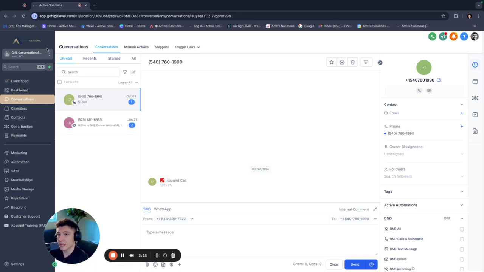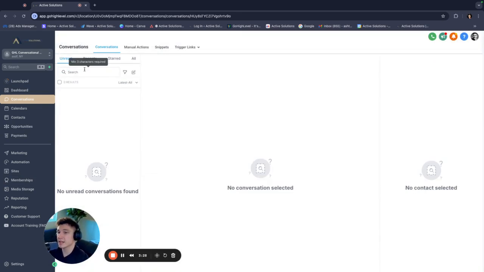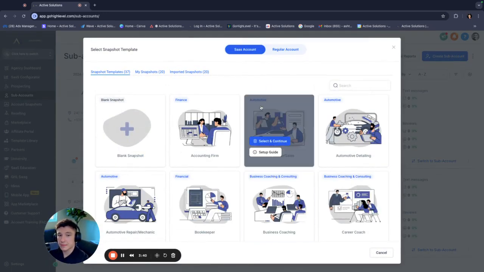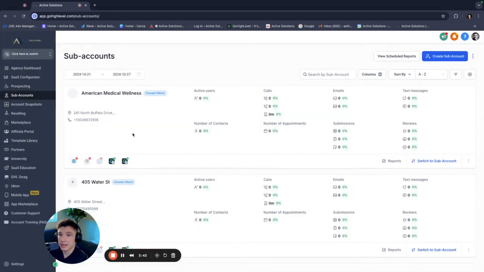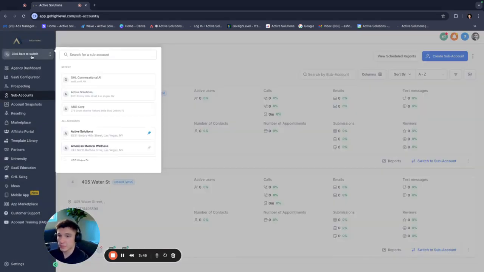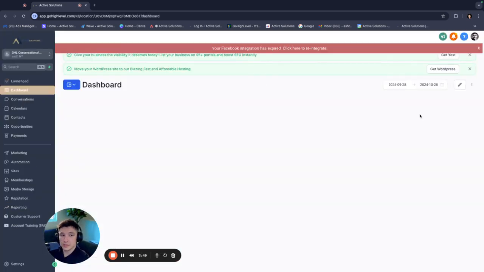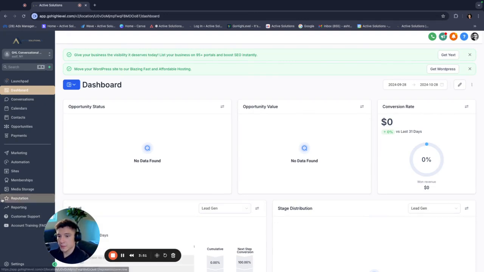So you could create a sub account, right? And it's very quick. Just to give you a quick example, I'm not going to do a full scope, no high level tutorial here, but if you wanted to create a sub account, you just create a sub account, and then it would ask you to type in the company information, the location, etc., and then it would pretty much be created. It's actually really easy. It's very quick. But let's go ahead and go back to here, and let's start building. Step number one, you're going to go into the sub account of the client that you just created.